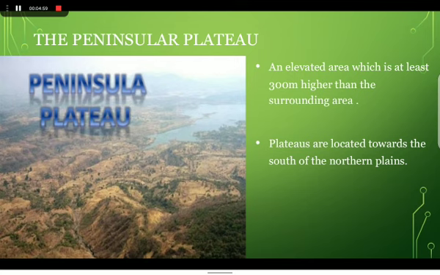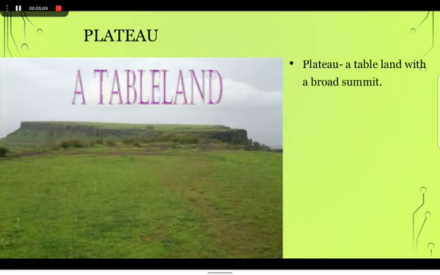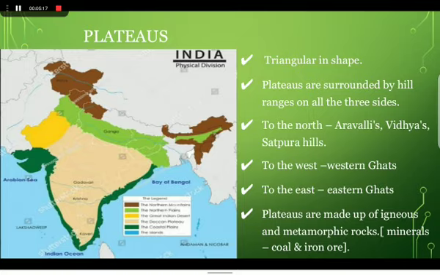What is meant by plateau? Plateau is an elevated area which is at least 300 meters higher than the surrounding area. A plateau is a tableland with a broad summit. The peninsular plateaus are located towards the south of the northern plains. Peninsula means a piece of land surrounded by water on three sides. It is roughly triangular in shape. It is the oldest structure of the Indian subcontinent.